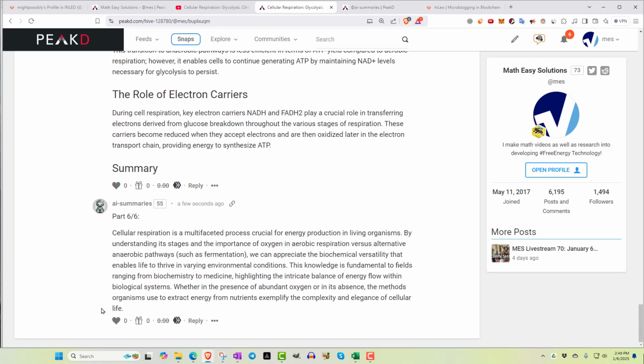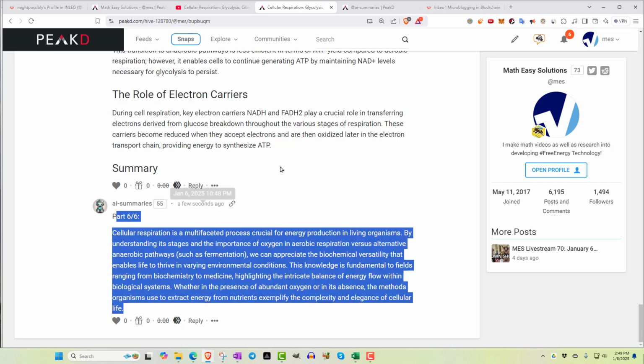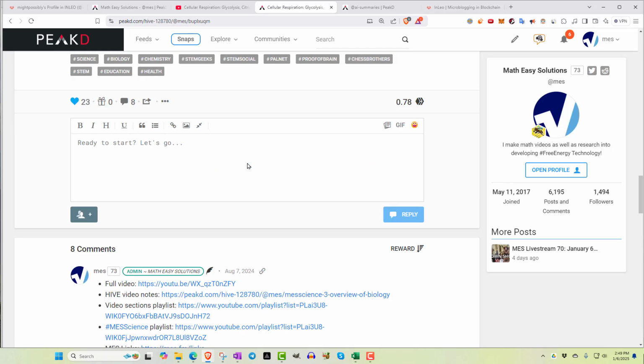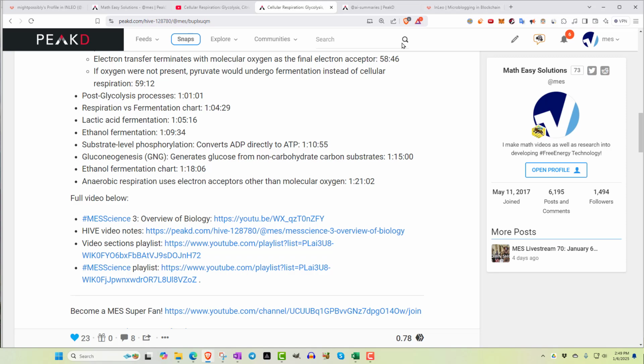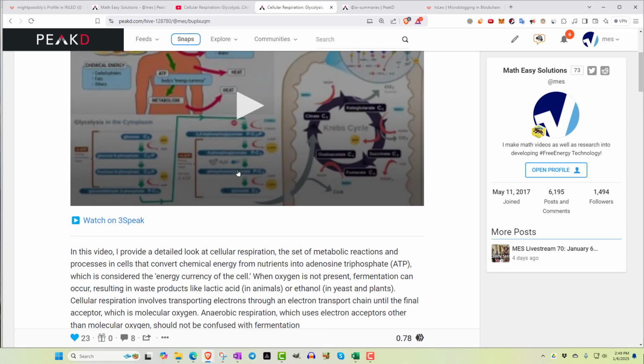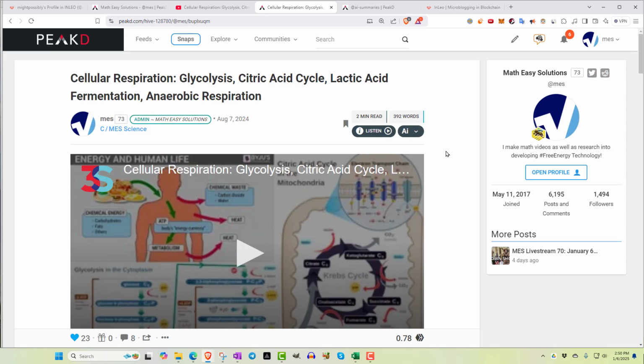But again, this is now on the blockchain and it's immutable. Nobody can modify it, so you can't change what happened in history. Basically, Hive is like a giant text database layer of the internet, and you could store pretty much all of human history eventually, I think, in text form. Anyways, so that is all.